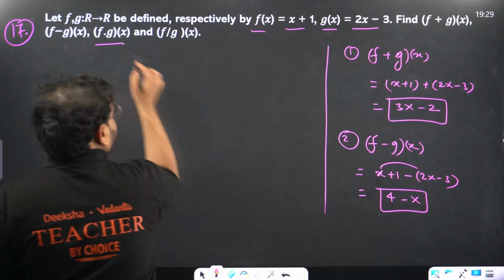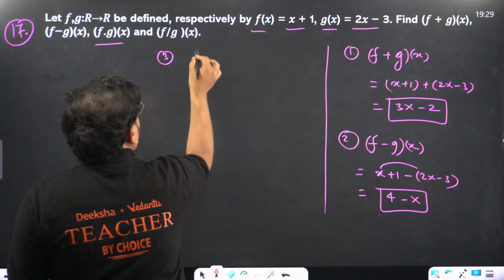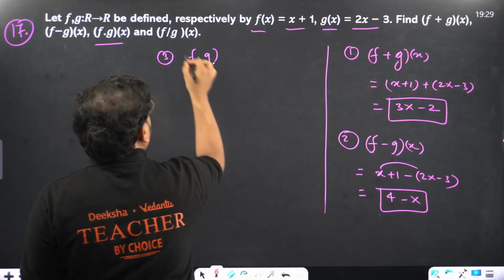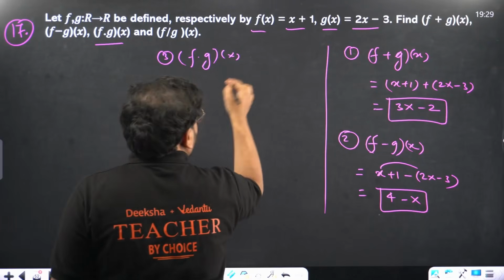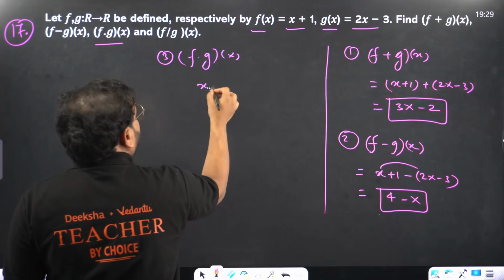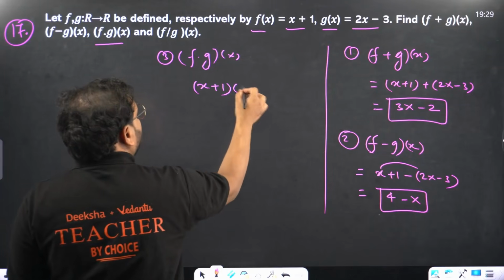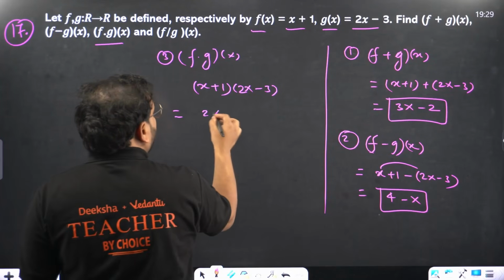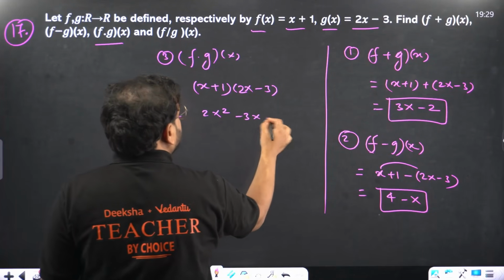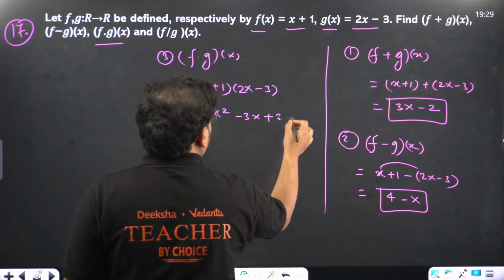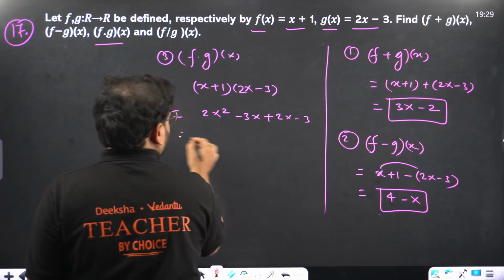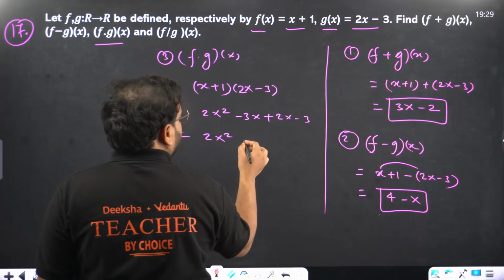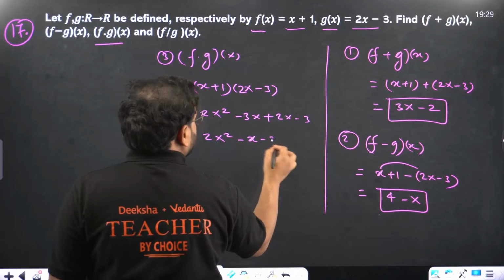Now the product. Third one, f dot g of x. See the product of this. So we'll have x plus 1 into 2x minus 3, algebra of functions, right? Multiply: 2x square minus 3x plus 2x minus 3. So 2x square minus x minus 3 is your product.